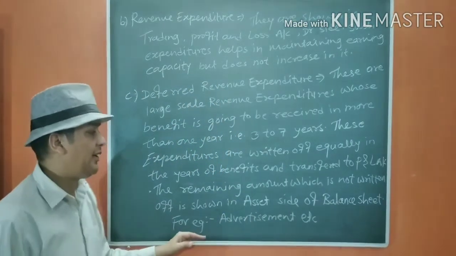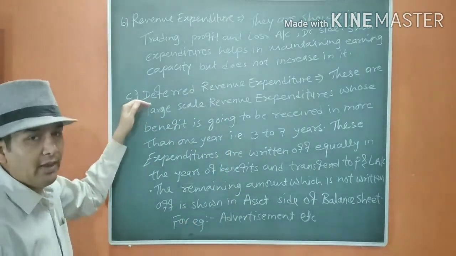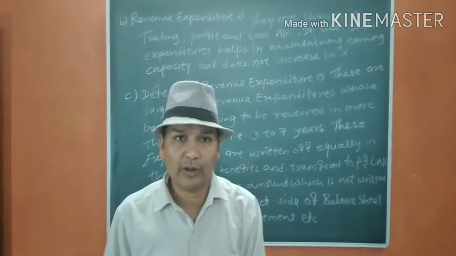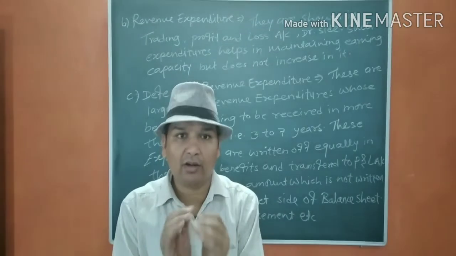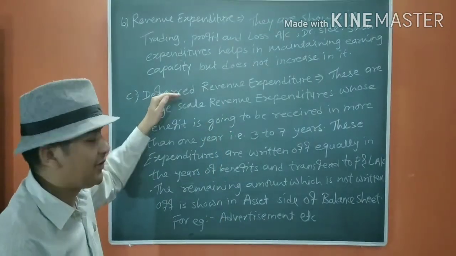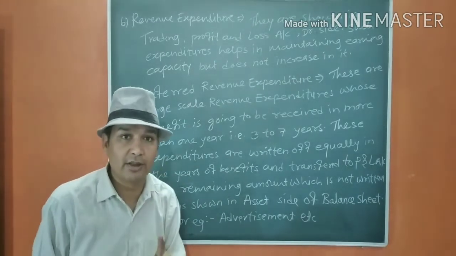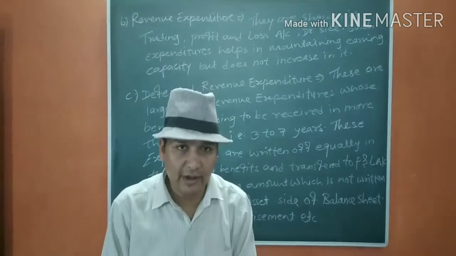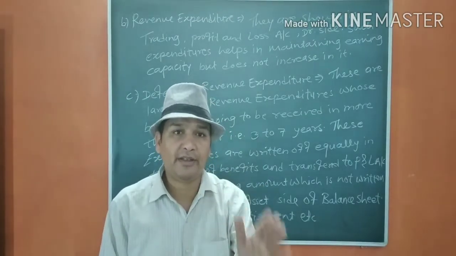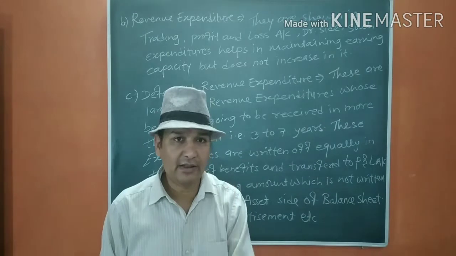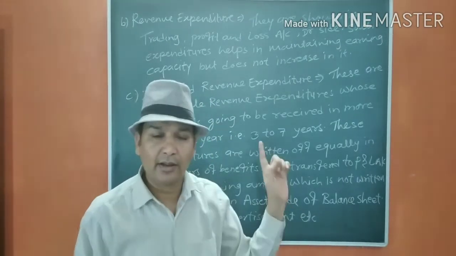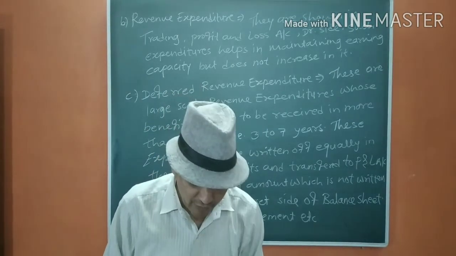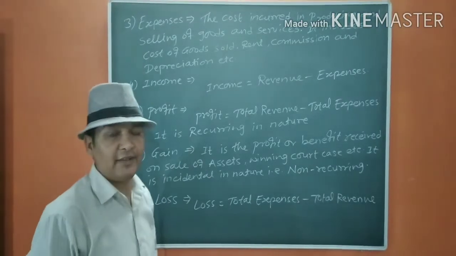Okay, so it is very important to know this term, and we have already talked about fictitious asset. So there is a link: deferred revenue expenditure is a part of fictitious asset. Okay, you should remember this. This is an important point, that deferred revenue expenditure is a part of fictitious asset. Fictitious asset is not a part of deferred revenue expenditure. That should be remembered. Okay, now we move to the next term, which is expenses.